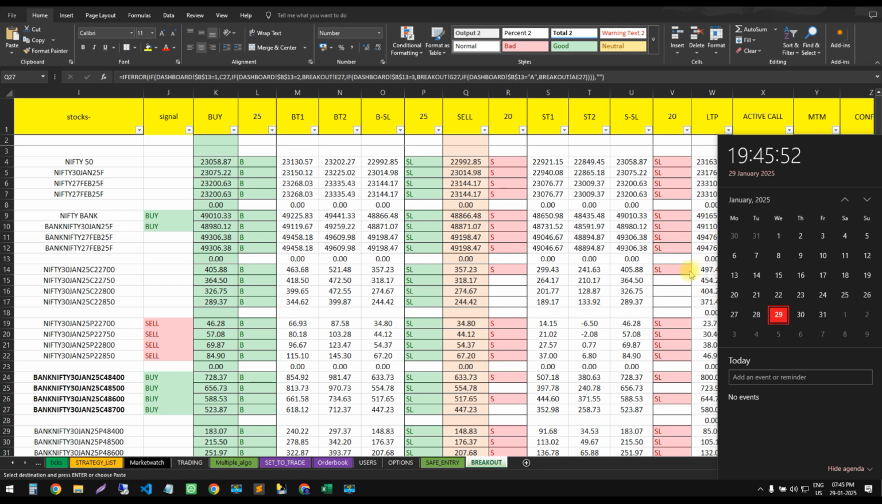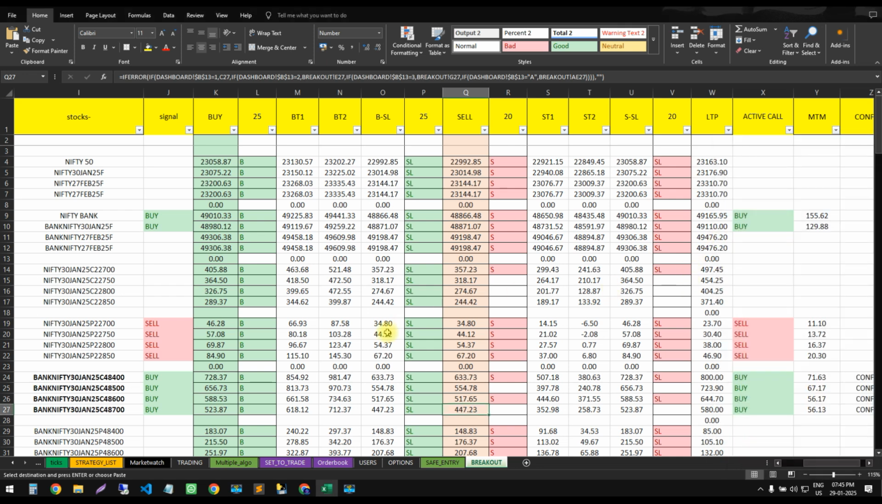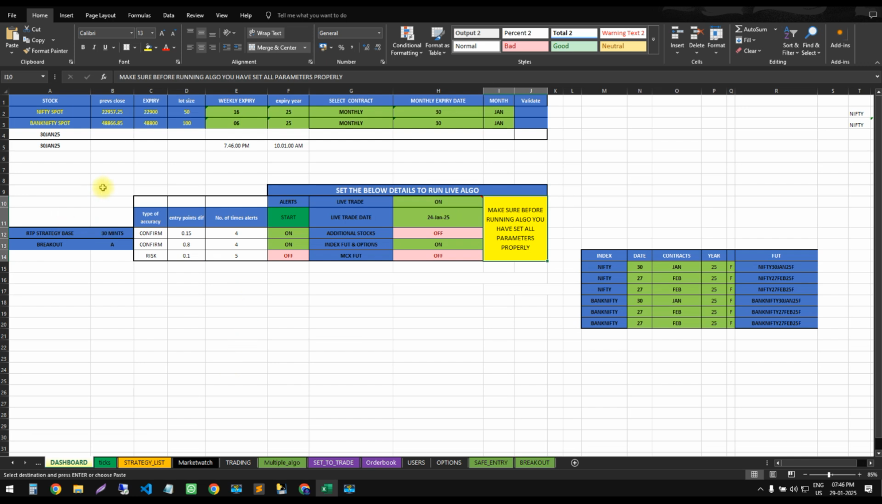You can see here, okay. Well traders, this is our Excel software, and the main page is a dashboard. Here, if you want to do any live trade, you have to just turn on this live trade, put exactly today's date and set these parameters properly. Only then will our Excel run. You have to mention all expiry dates, month expiry and weekly expiry, everything properly.